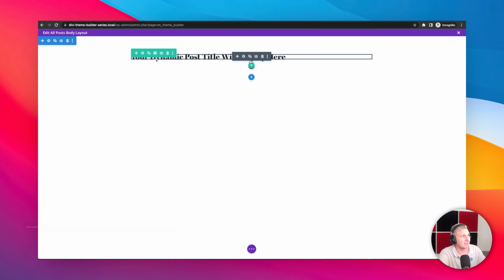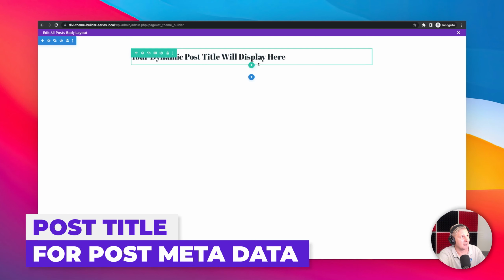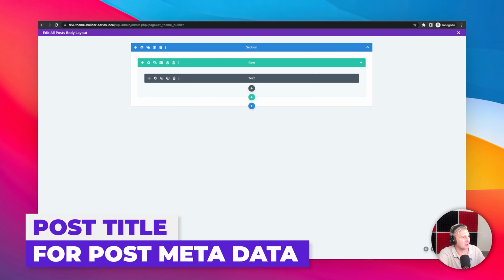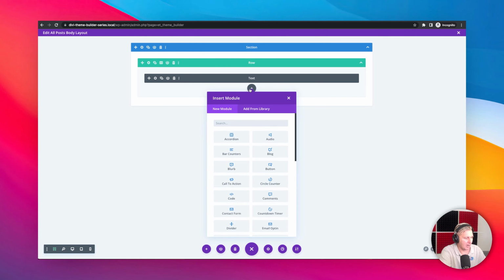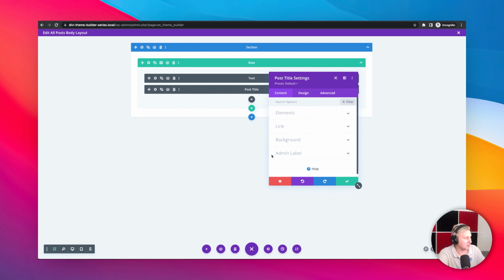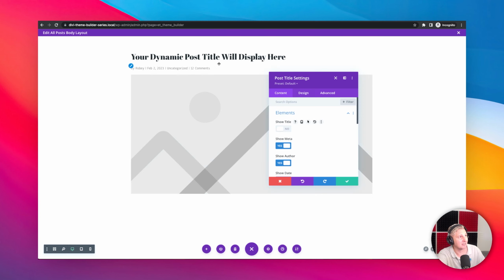Now, next up, I'm going to add one more module here, and I can see that it's hidden back there. Easy fix. Just go into the module view. And now we're going to use that post title module. I'm going to be using it to display our metadata here. So we're just going to go into elements and switch the title off, and I'm just going to go back into the front end view. And now you can see a little bit more information. You can see how many comments this has and all that fun stuff will be added in there.